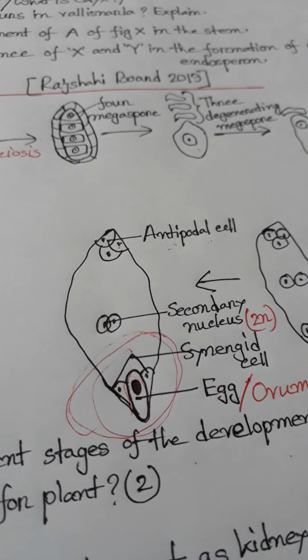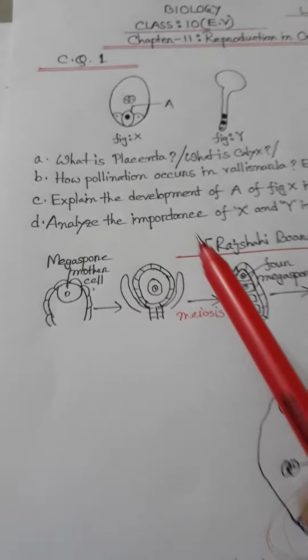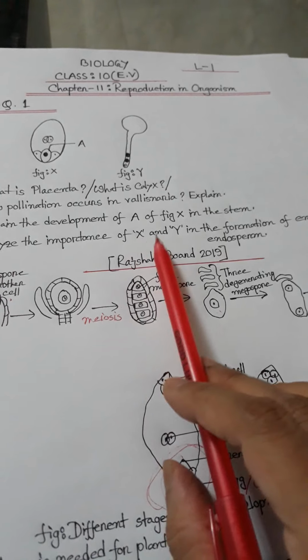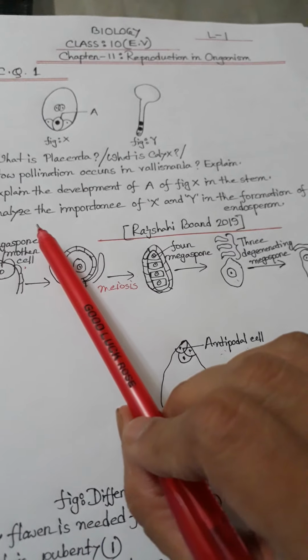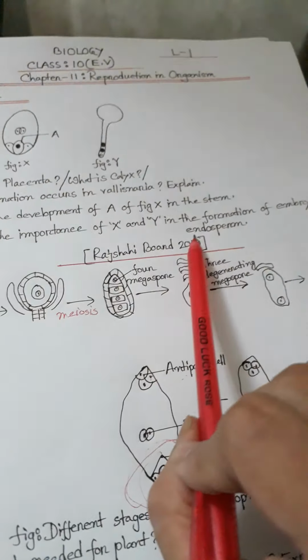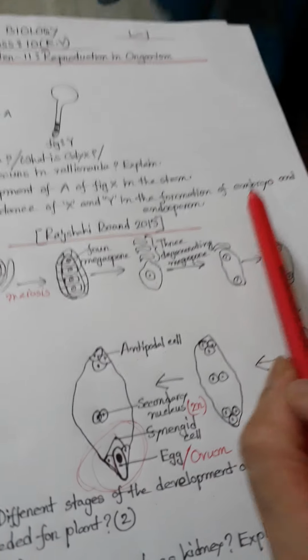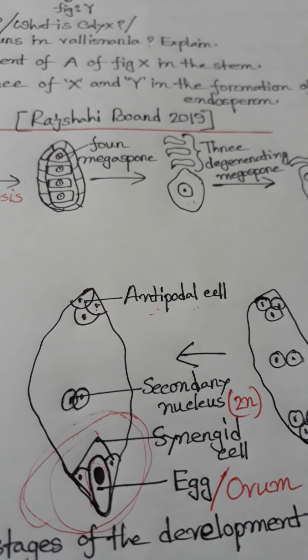This is very important for you. Question D: analyze the importance of X and Y in the formation of embryo and endosperm. Here X is the female gametophyte and Y is the male gametophyte. In the figure, X is the female gametophyte and Y is the male gametophyte. Is it clear? I think it is clear.